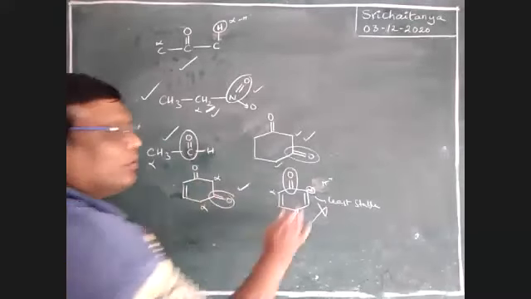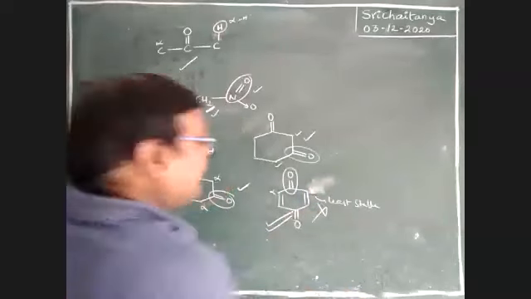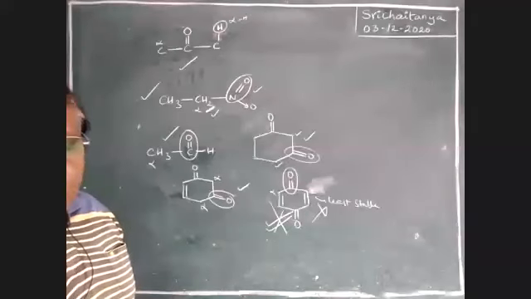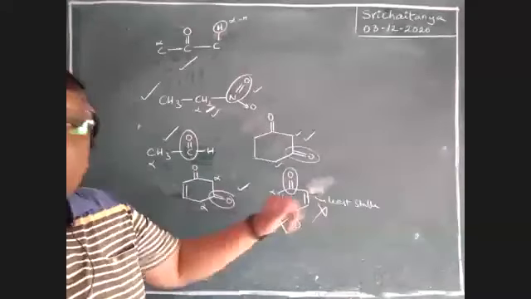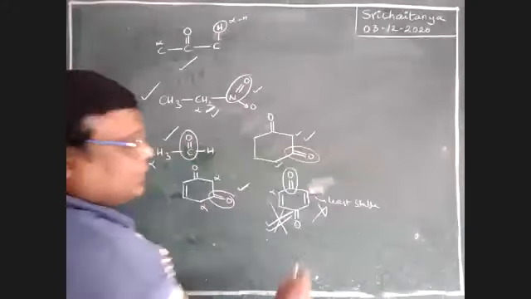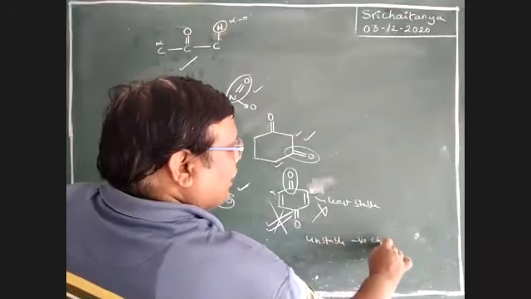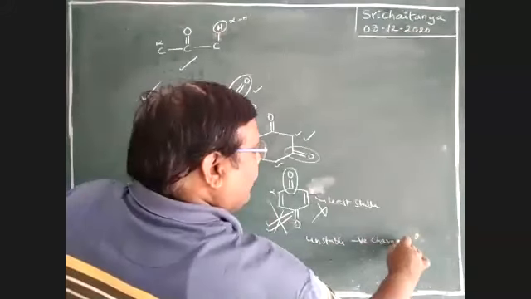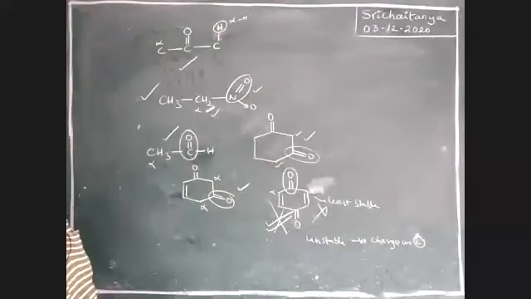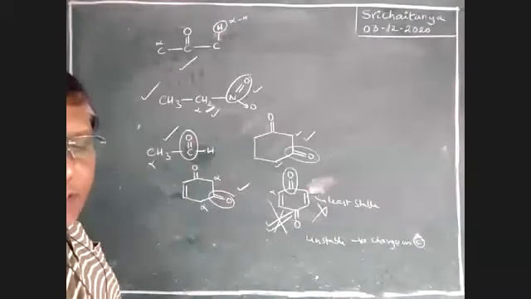So this compound doesn't exhibit tautomerism. Please be conscious, very important. This compound will not exhibit tautomerism. Why not, sir? Because an unstable negative charge is developed on the carbon atom. A negative charge on carbon is unstable, and that is why this does not exhibit tautomerism. Please be conscious.